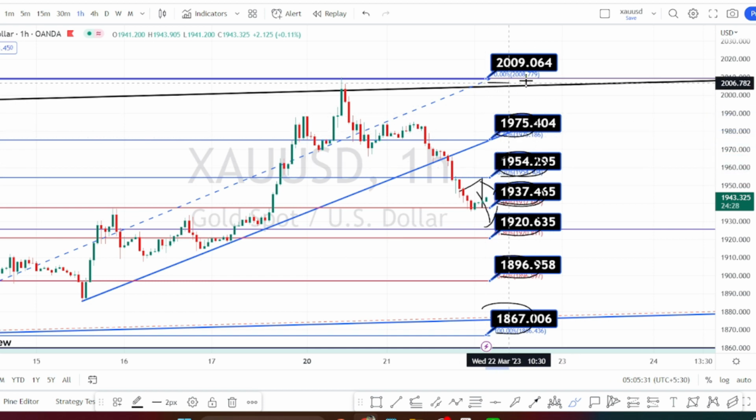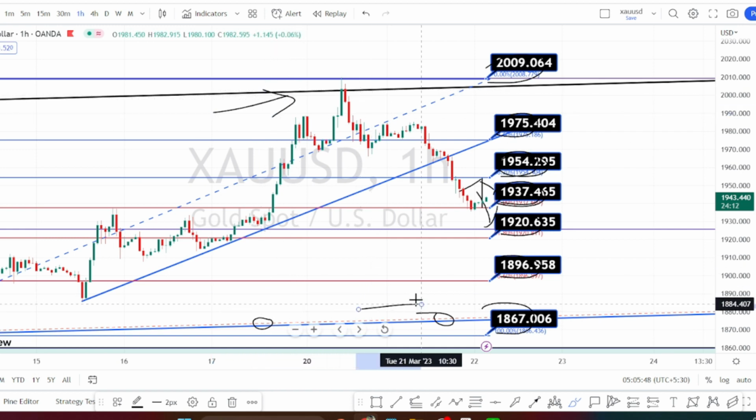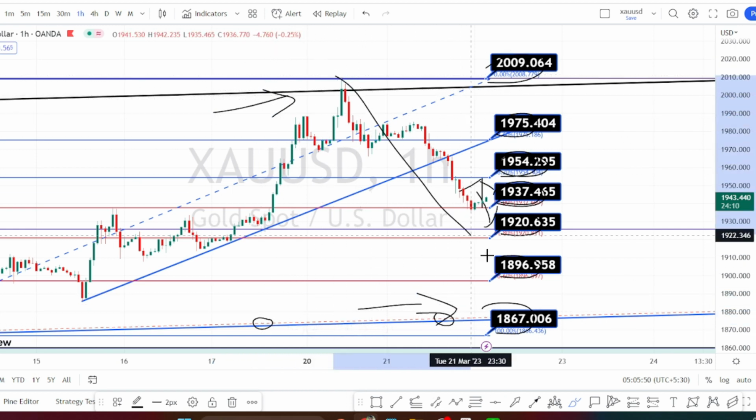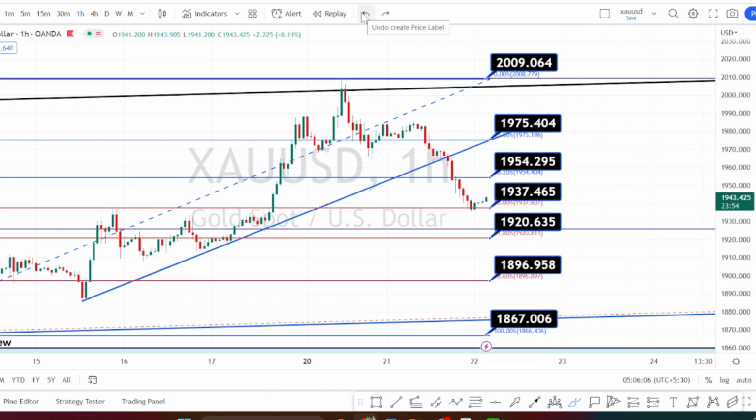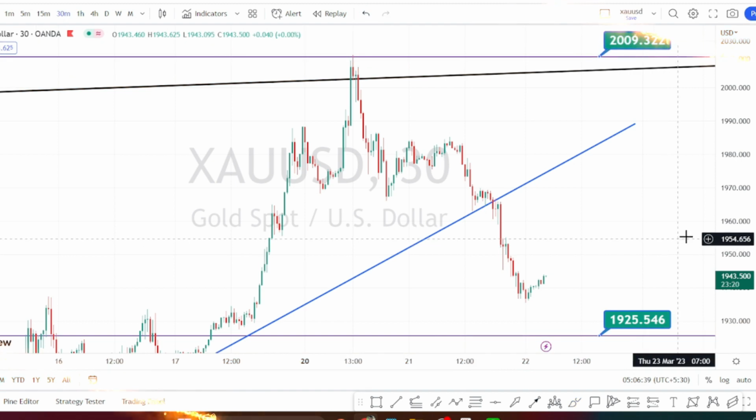1975 and 2009. And as long as the price action is trading above the midline of this bullish channel pattern from the daily time frame, we can expect the price action to continue trading on the bullish trend. Let us look at the price action in the 30 minutes time frame.